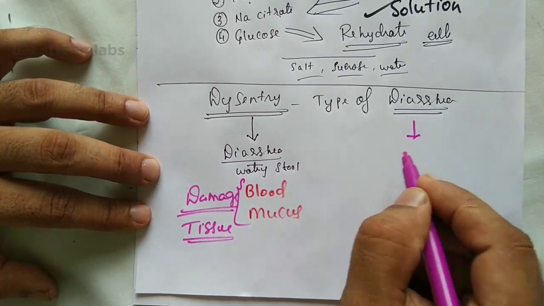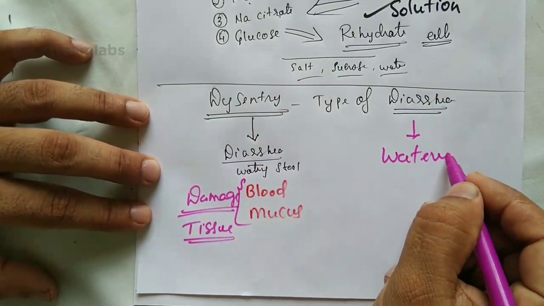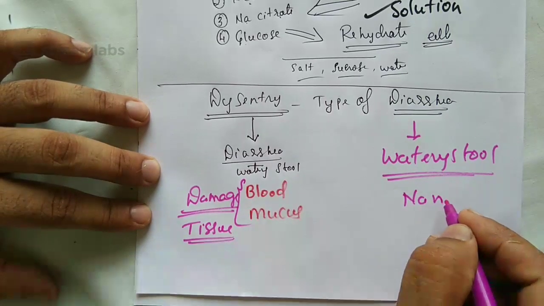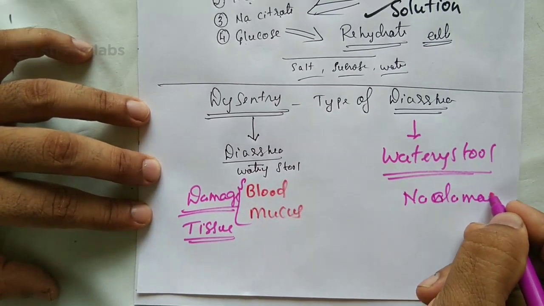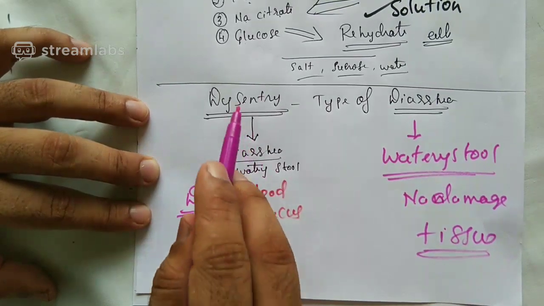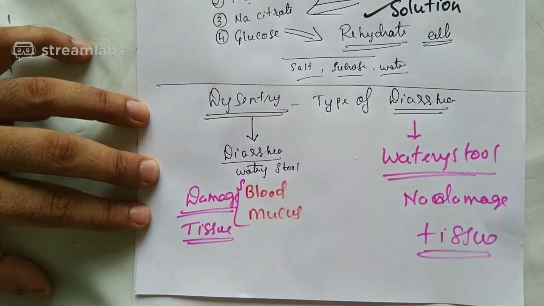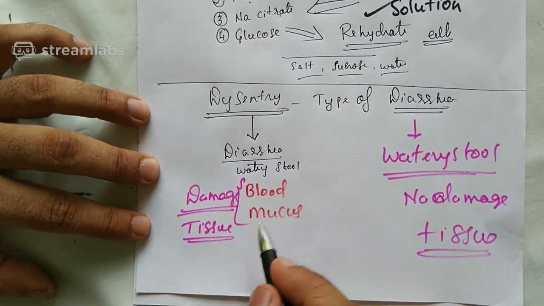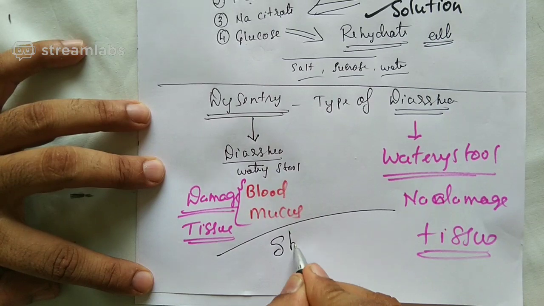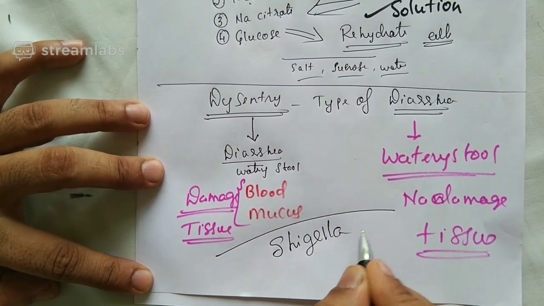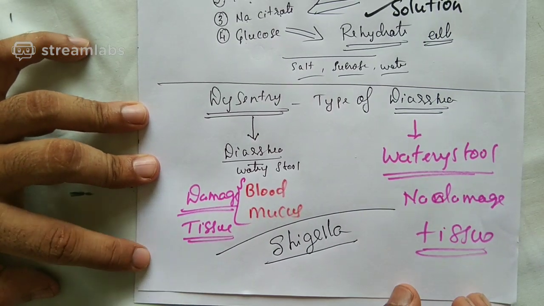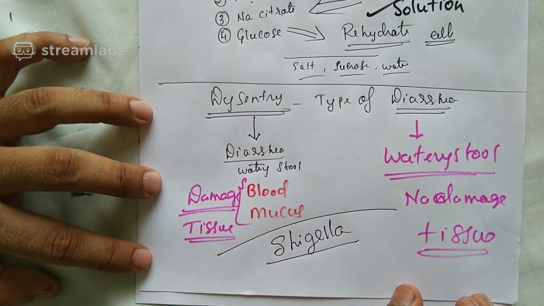But diarrhea, it contains watery stool because there is no damage to the tissues. So I will once again tell, dysentery is a type of diarrhea. Which are the famous bacteria which can cause dysentery? I'll give one example for that, Shigella. Shigella is a bacteria which can cause dysentery. So hope you understood regarding the word dysentery.